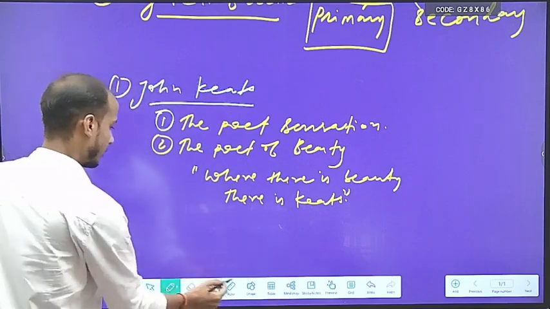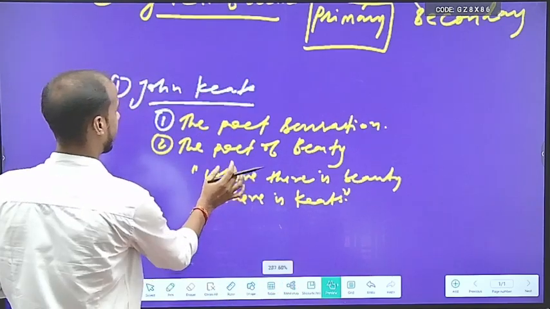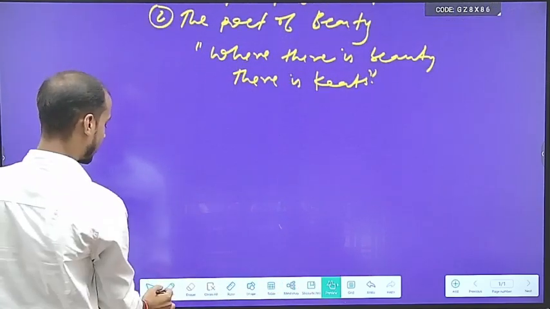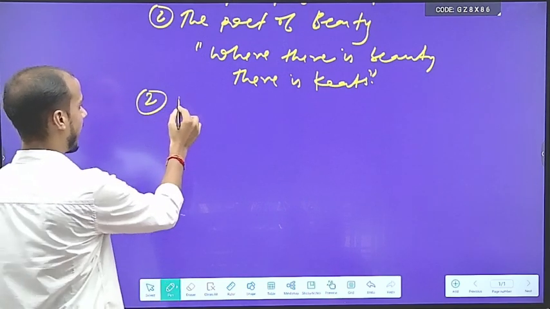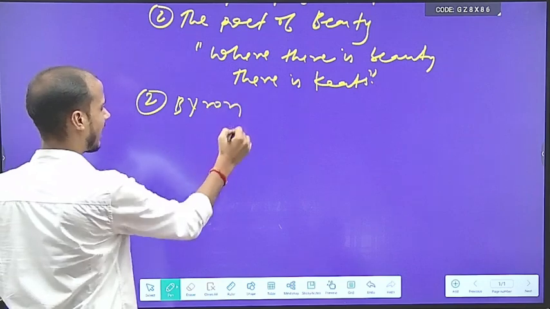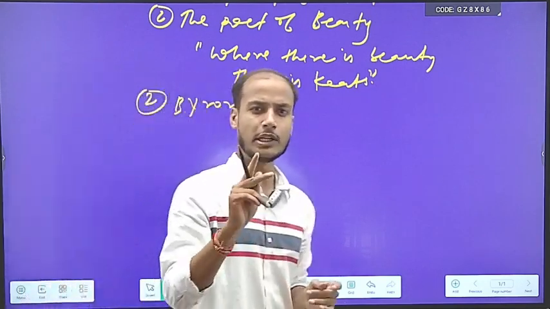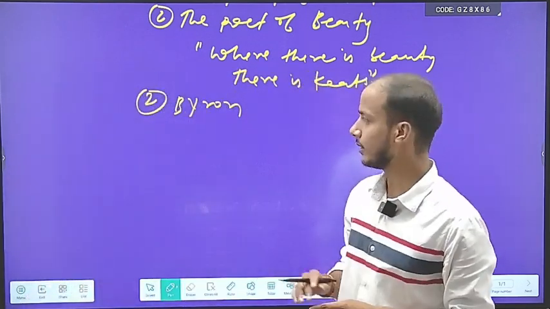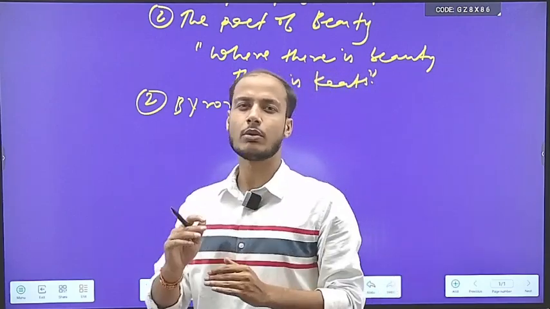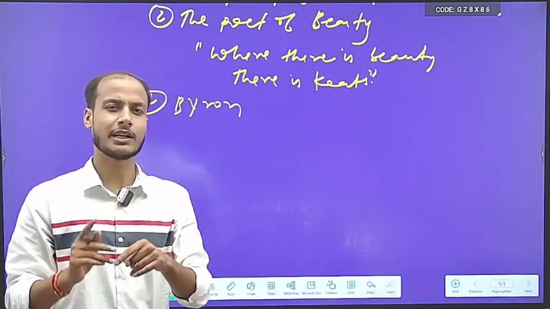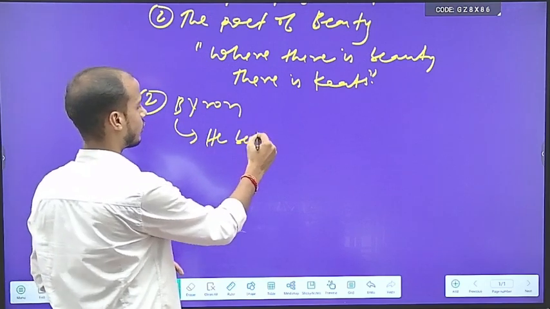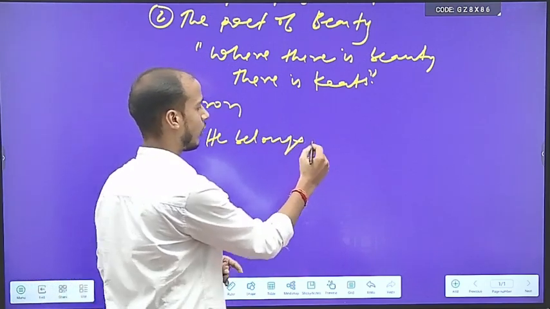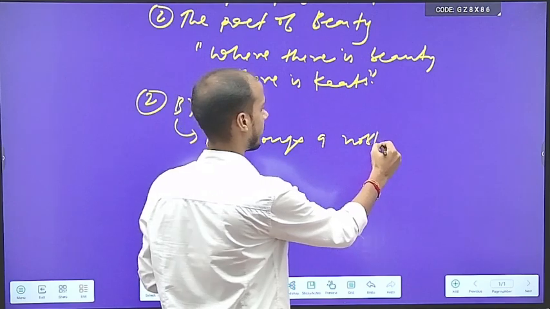Now the second poet of the younger generation that we see is Lord Byron. We have only one poet left after him, so we don't have to know much about Byron. The simple thing you should know about Lord Byron is that he belongs to a noble family.